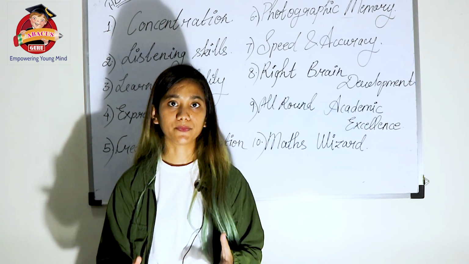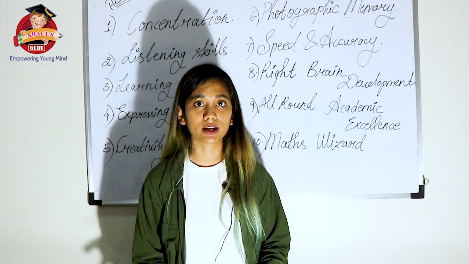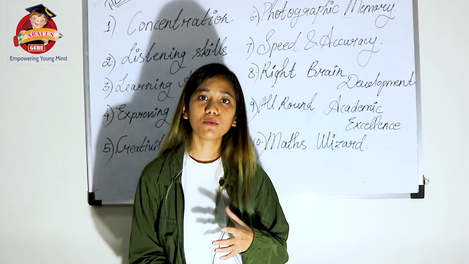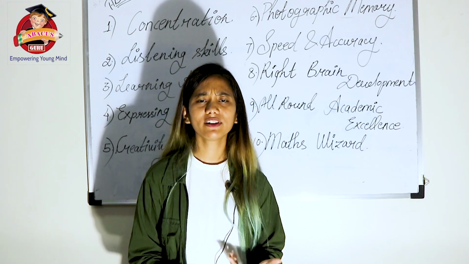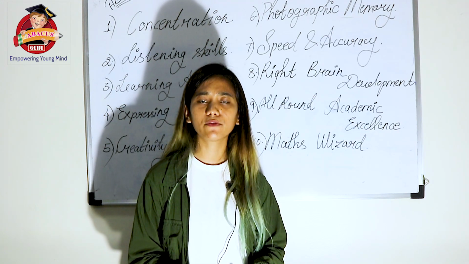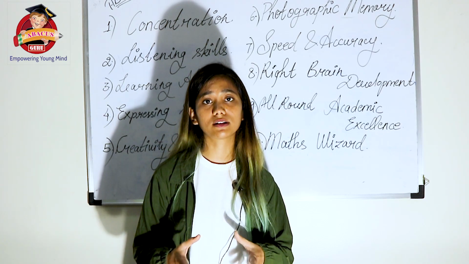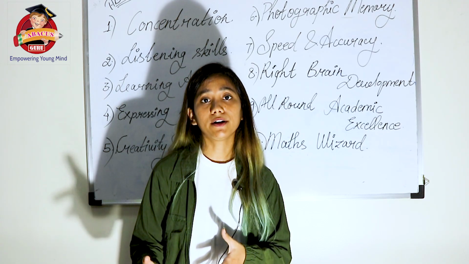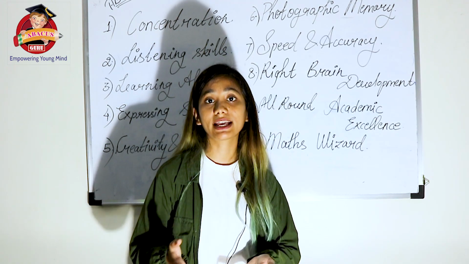Just imagine, if a child is getting 100% result in a new subject, obviously it is human tendency that the child will get positive reinforcement within himself or herself, and they will feel that if they can do so much better in a new subject, how much better they can do in other, already existing subjects.